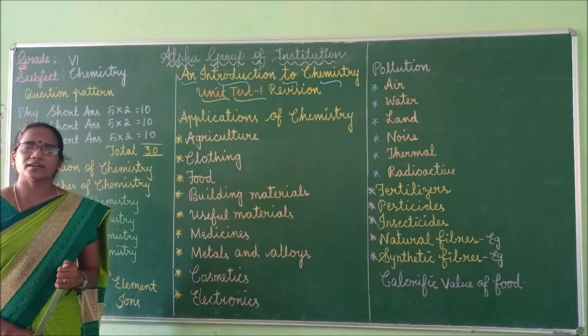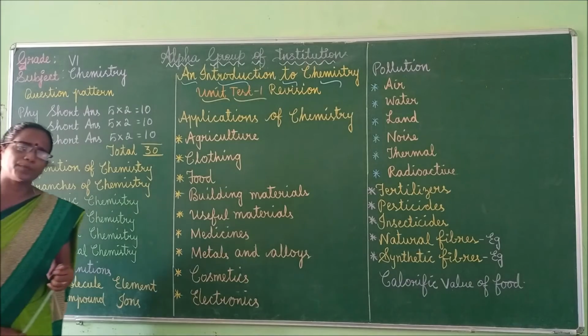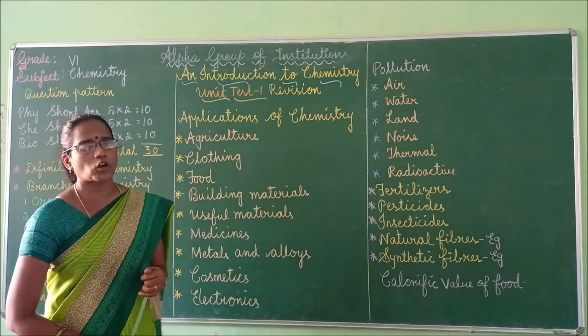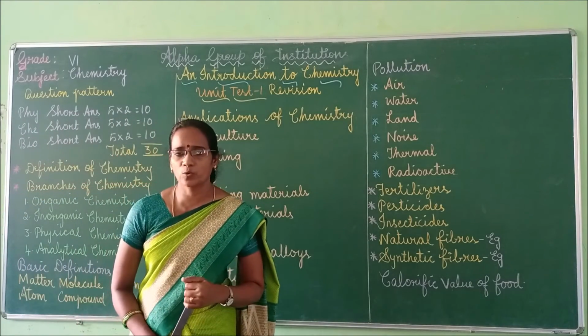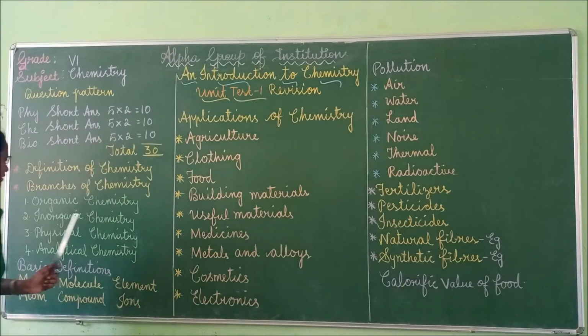Organic chemistry is the branch of chemistry that deals with carbon and especially carbon compounds which are found in living things. This is organic chemistry. Then what is inorganic chemistry?